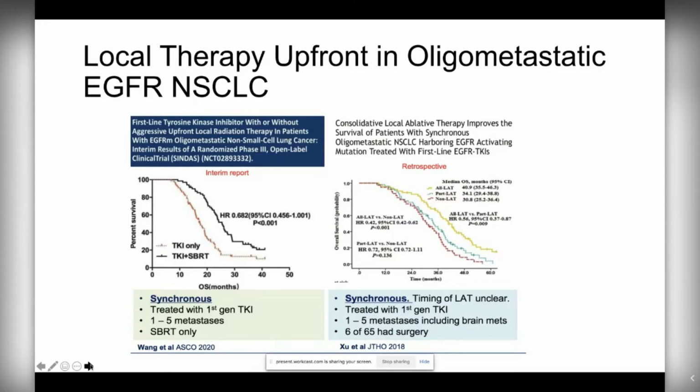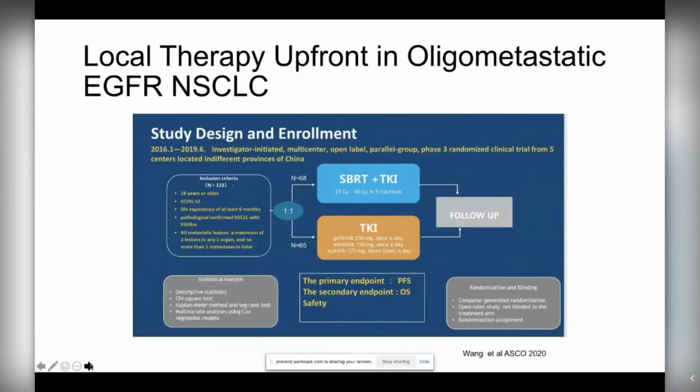And now we have the interim report of the first prospective, randomized phase 3 study that looked at patients with EGFR mutations and incorporated the use of radiation. This is called the CINDA study, which I will outline in the next few slides. So here's the study design of the CINDA study.